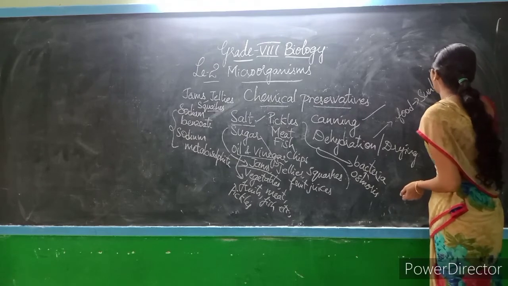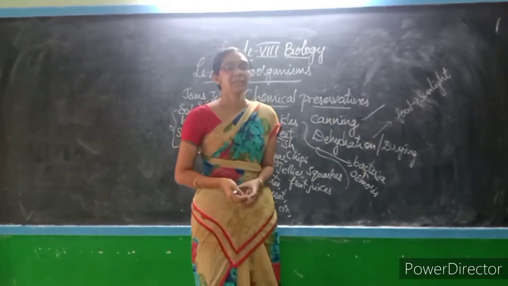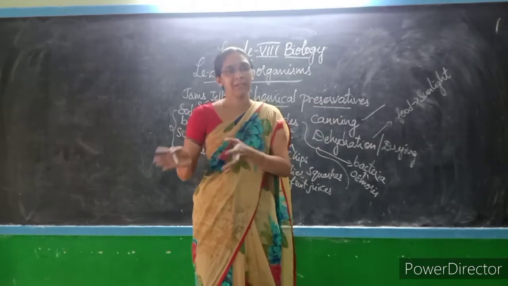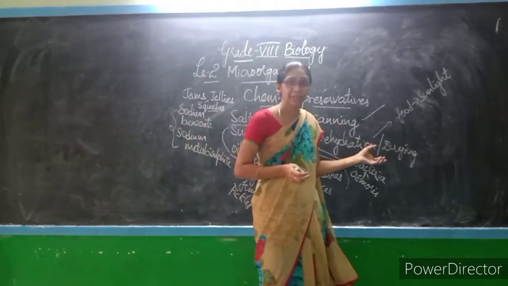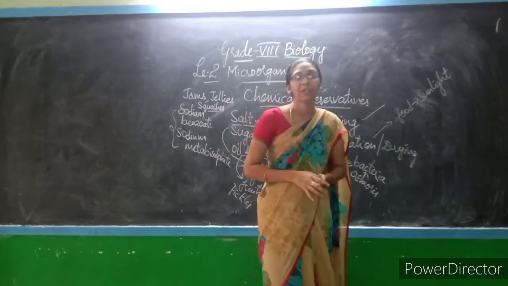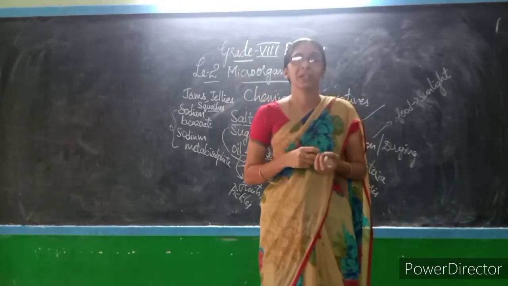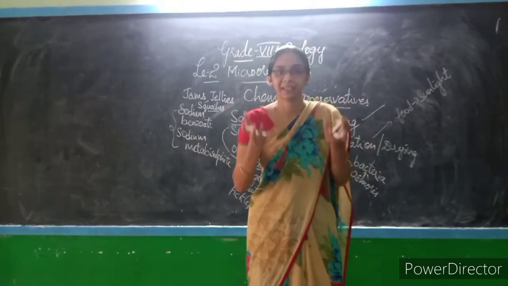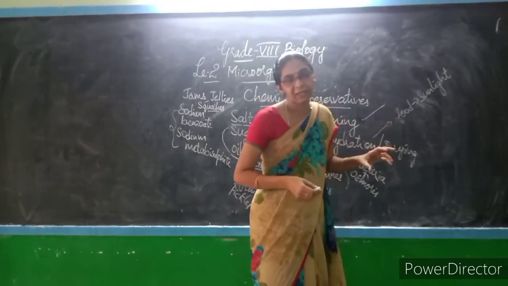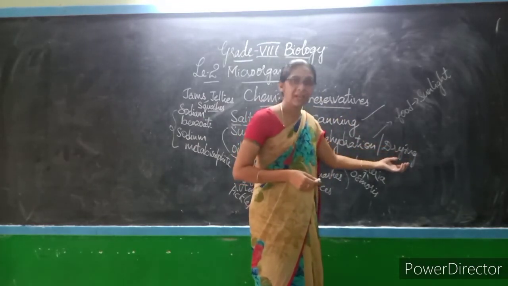Generally, in olden days, what our mothers or grandmothers used to do, they simply put these food materials in the sunlight. Like chilies, cereals, pulses, and different food materials, they are kept in the sunlight. As sunlight falls onto this food, whatever water content is present in the food will be evaporated, dehydrated, removed due to the sun's heat. So what is dehydration? Removal of water from the food material or any substance, we can call it dehydration, or simply drying.